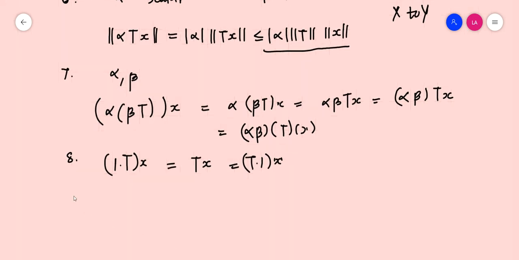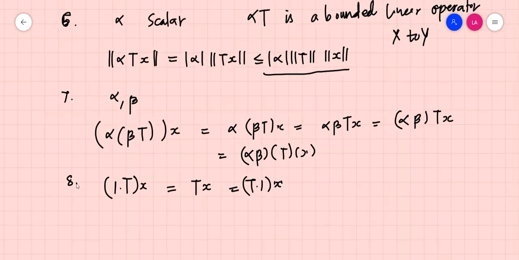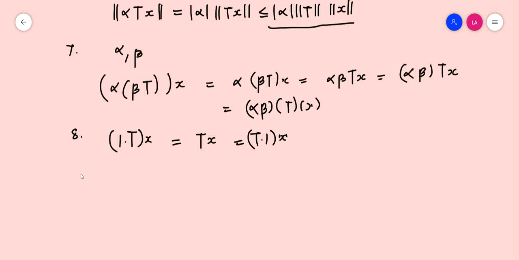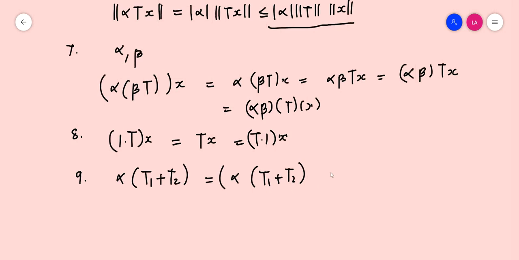So next property is distributive property. So alpha is any scalar. Alpha times T1 plus T2 should be equal to alpha times T1 plus T2 of x, which by definition should be equal to alpha times T1x plus T2x.